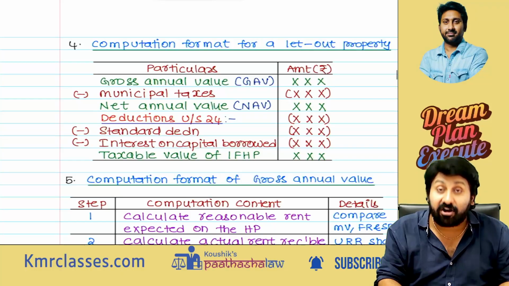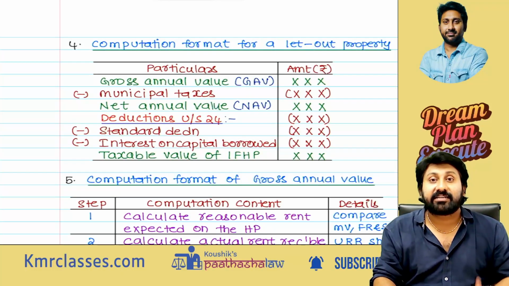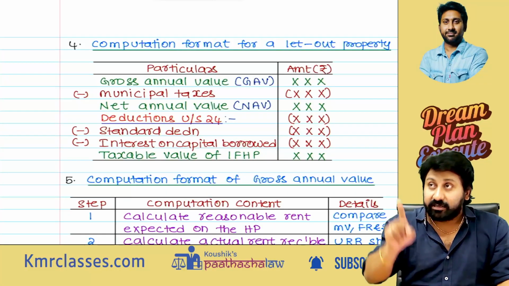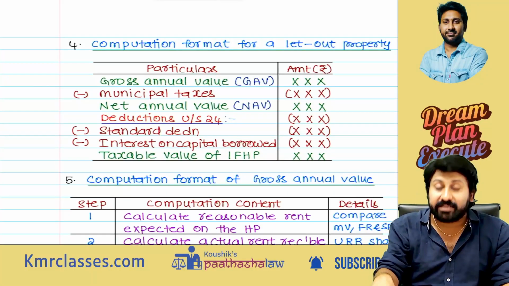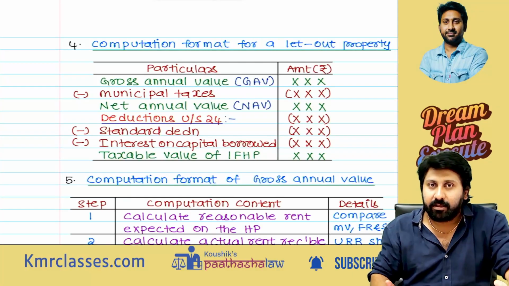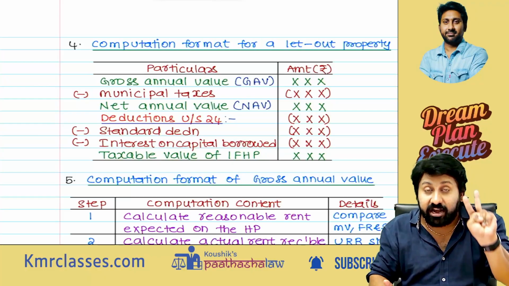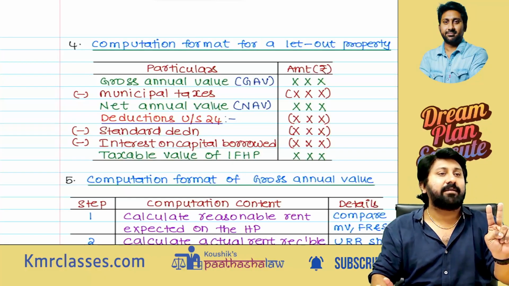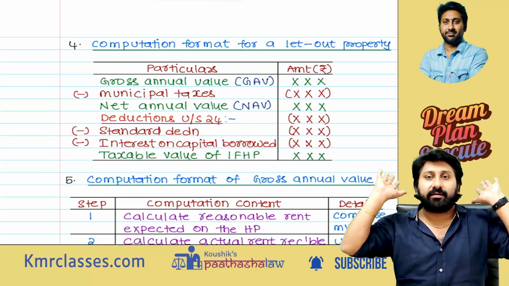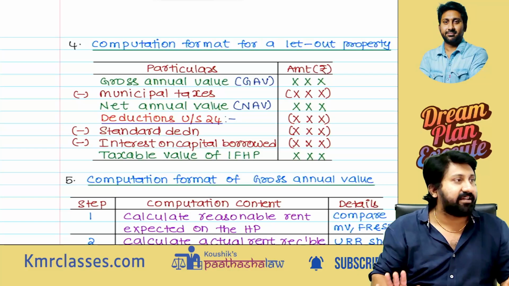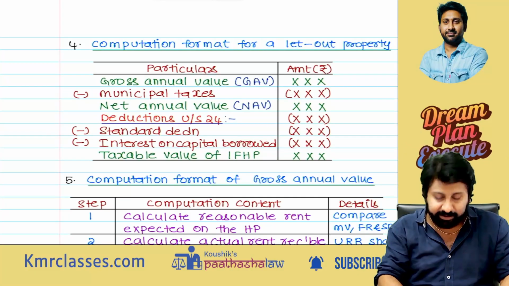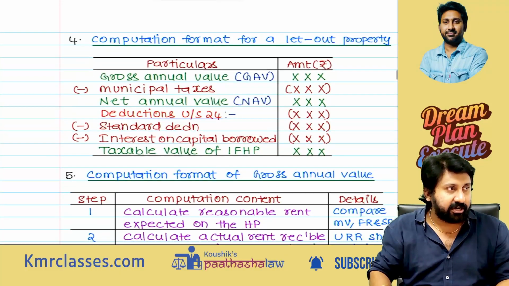30% of what? Net annual value. If net annual value is 10 lakh, 30% means I am giving you a deduction of 3 lakh. It means that of the 10 lakh value, 3 lakh rupees is treated as spent on maintenance of that property. Separately, don't show me any breakup. What do you mean by this? Only two deductions are available: standard deduction and interest on capital borrowed. There is no third deduction available. At first you should keep in mind that examiners are literally torturing students with wrong adjustments. So: standard deduction and interest on capital borrowed.